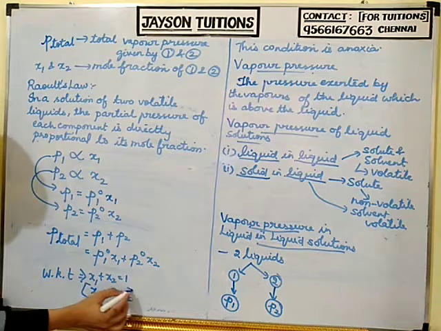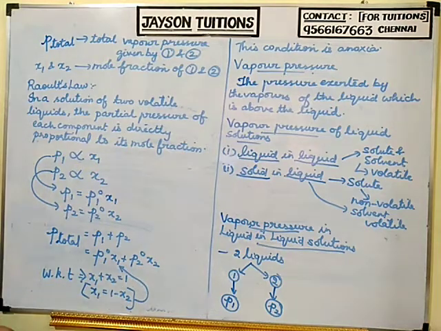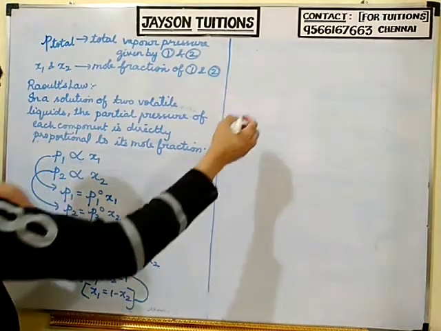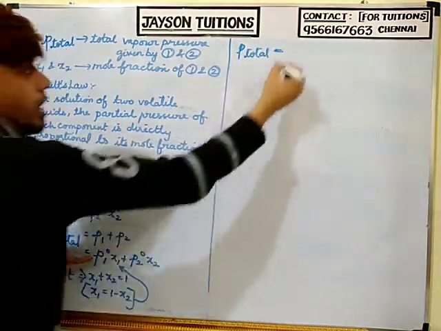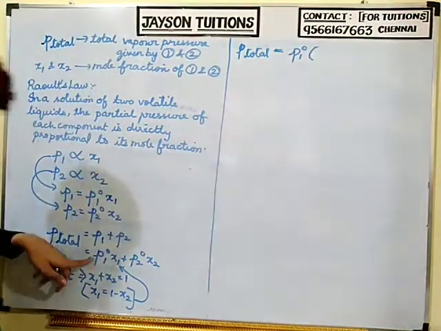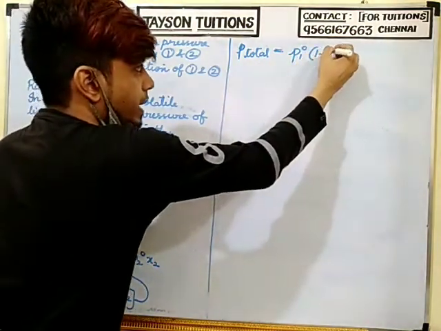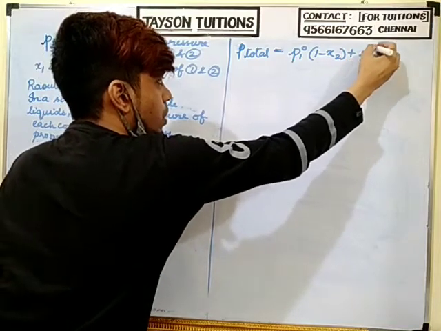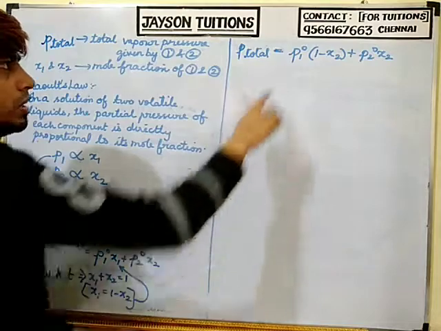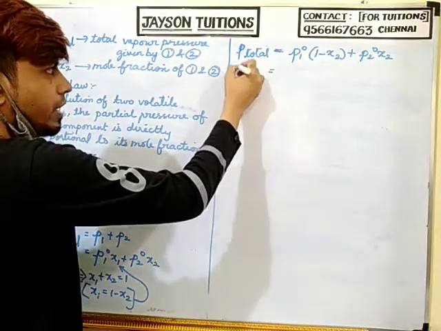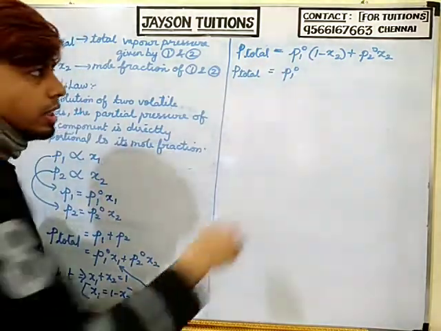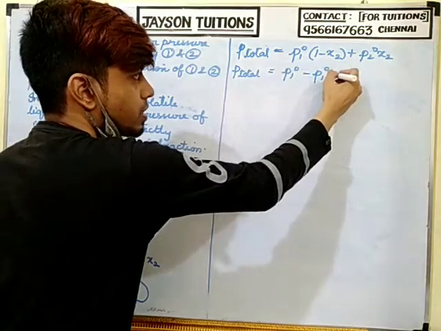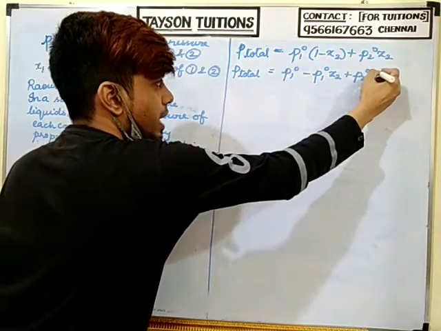Instead of x1, if I substitute 1 minus x2, P total will be equal to P1 naught into (1 minus x2) plus P2 naught into x2. Multiplying P1 naught inside, P total is equal to P1 naught minus P1 naught x2 plus P2 naught x2.